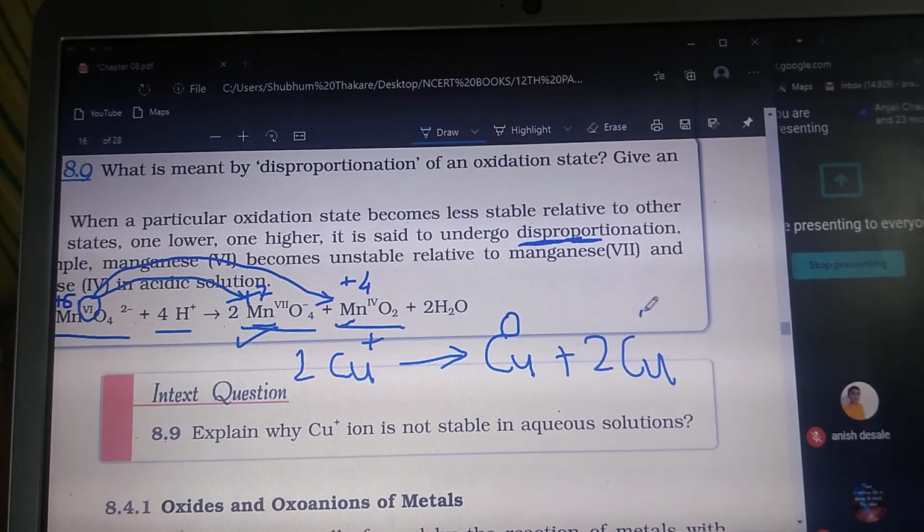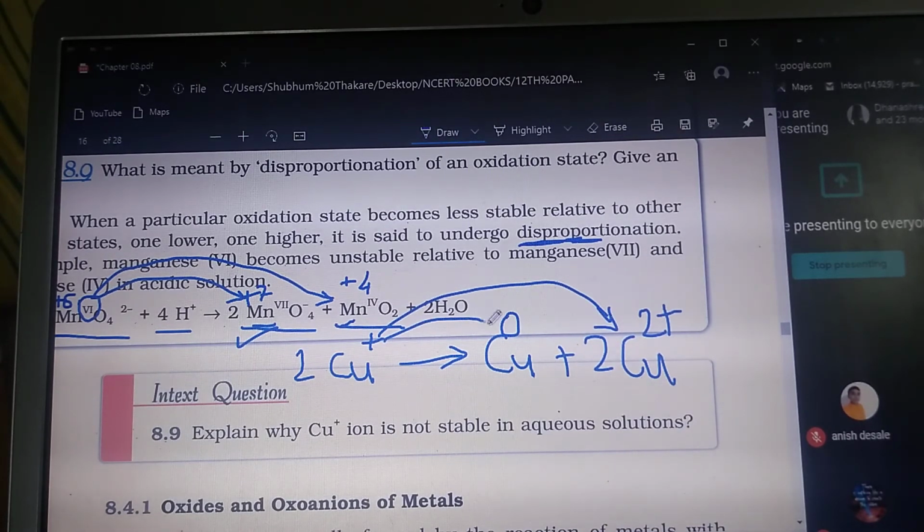This is also a disproportionation reaction, because Cu is in the plus 1 state. The plus 1 state is increased to plus 2, and the plus 1 state is decreased to 0. Both increase and decrease are observed on the product side, and as a result this is a disproportionation reaction.